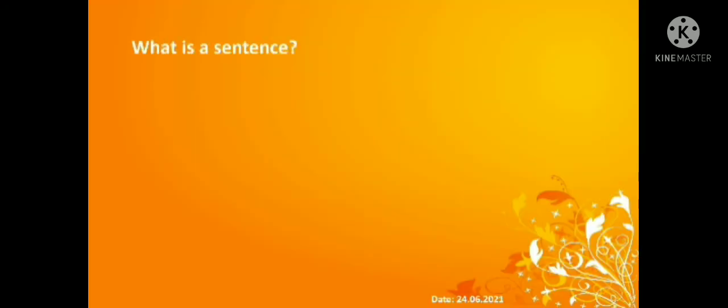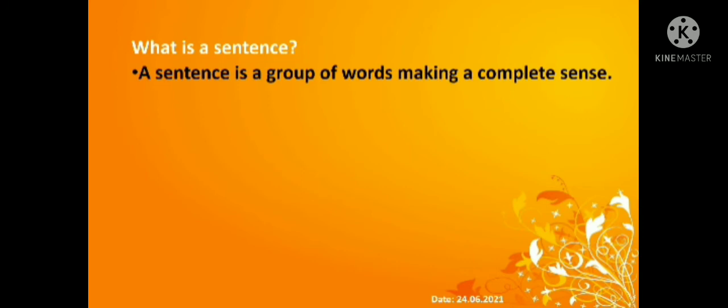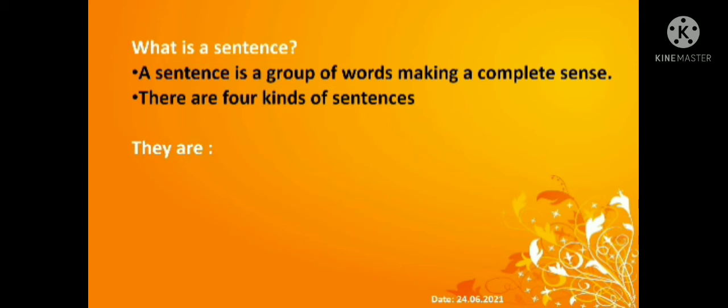A sentence is a group of words that makes complete sense. Yes, students, a sentence is a complete thought. A sentence always begins with a capital letter. So there are 4 kinds of sentences. What are they? One is the assertive or declarative sentence.